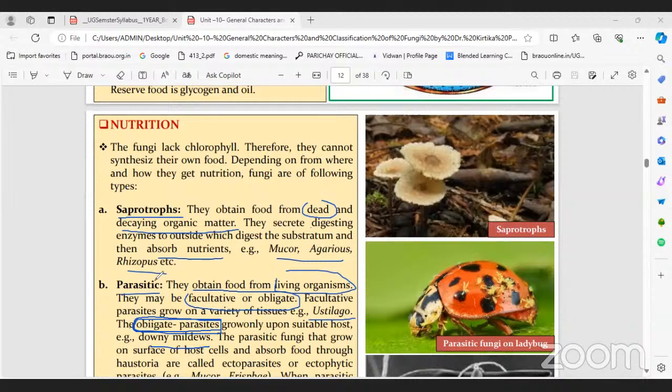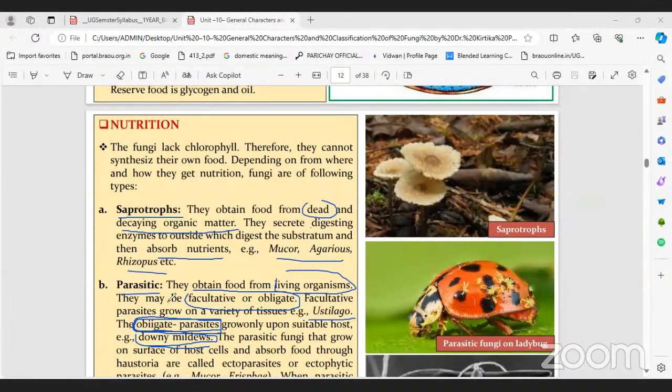Can they survive as saprophytes? This type of parasite, the obligate parasite, can they survive? No, they cannot survive. They would die. So that type of parasite is called an obligate parasite. The example is downy mildew.